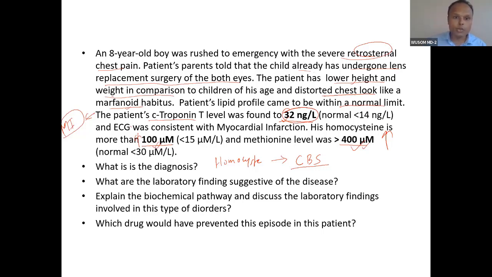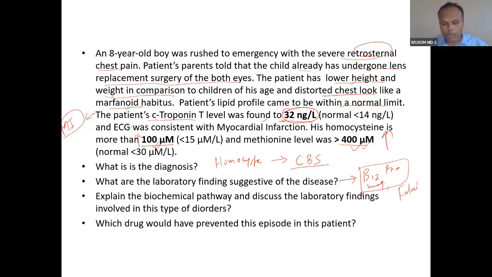And then you can see the supportive finding: in a homocysteinuric patient, there are thromboembolic episodes, and because of that there is myocardial infarction. So you can see homocysteine and methionine are a very strong indicator. For other laboratory findings, you go for the B12 profile, megaloblastic anemia, and you rule out other problems, and you actually find out whether it is because of B12 or folate.